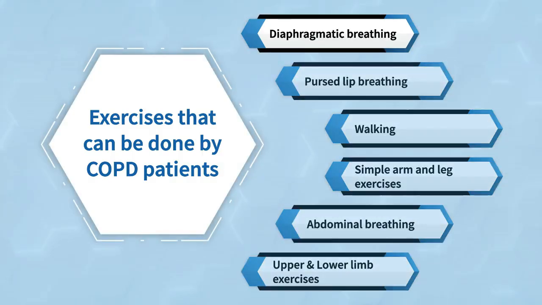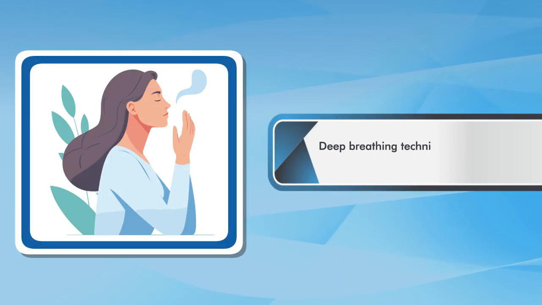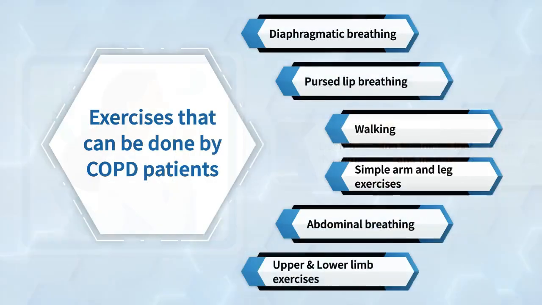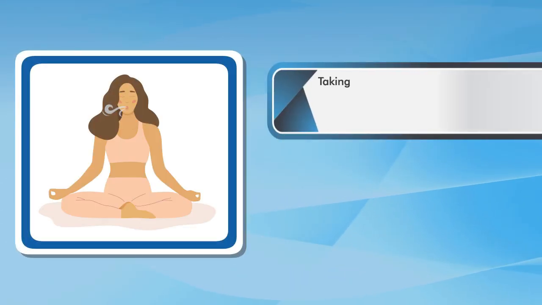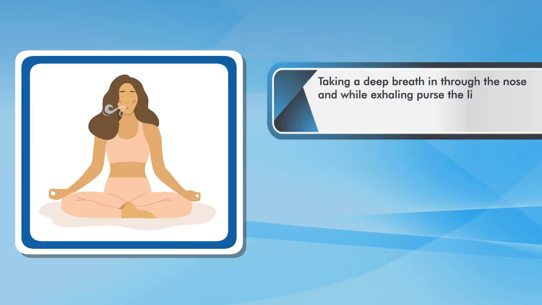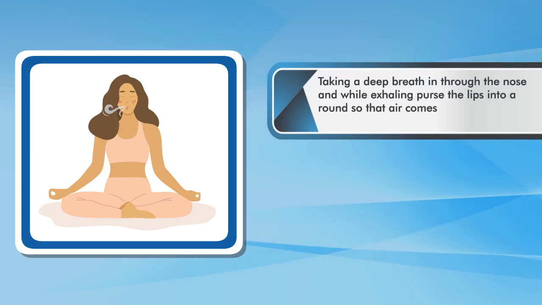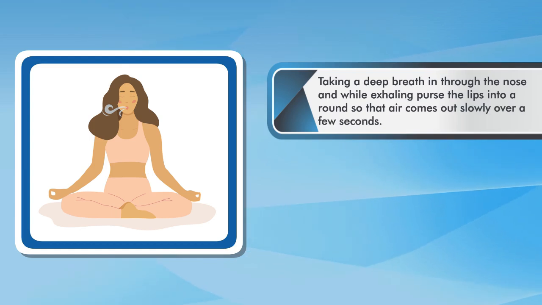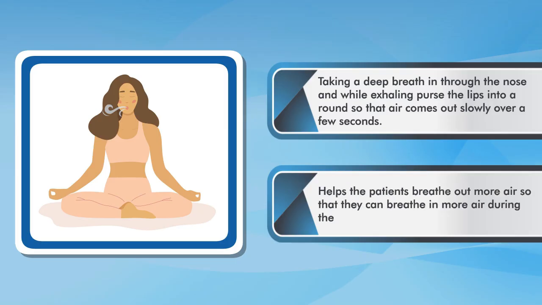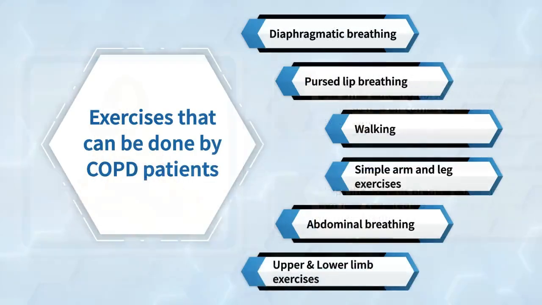Diaphragmatic breathing. It is a deep breathing technique that strengthens the diaphragm and improves oxygen intake. Pursed lip breathing. This is done by taking a deep breath in through the nose and while exhaling, purse the lips into a round so that air comes out slowly over a few seconds. This helps the patients breathe out more air so that they can breathe in more air during the next breath.